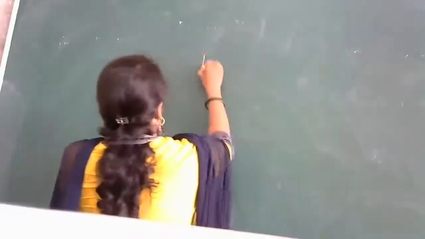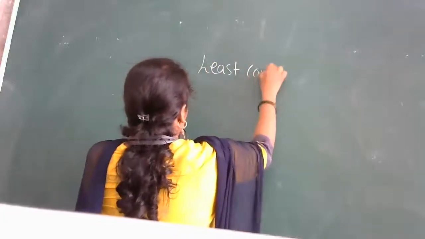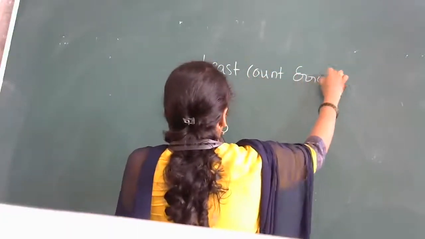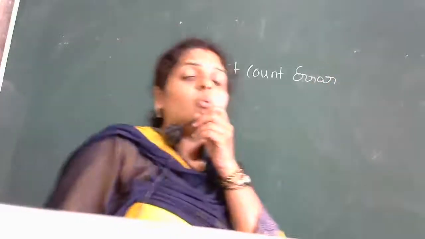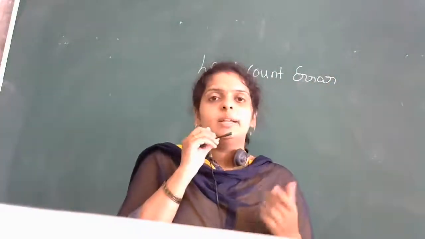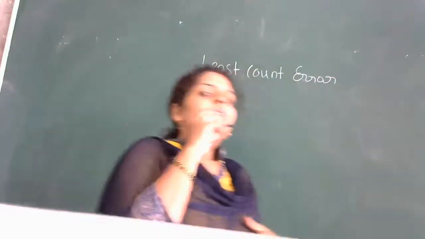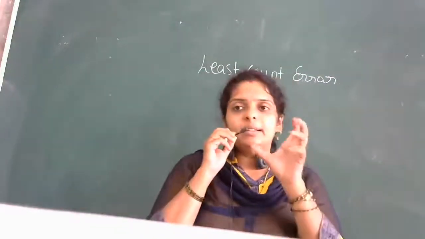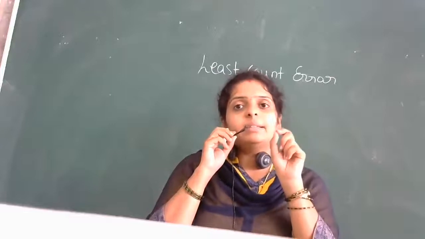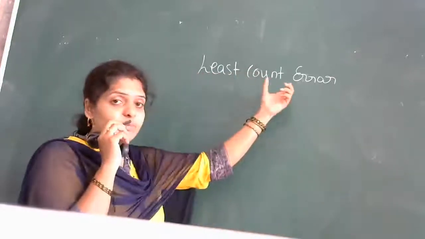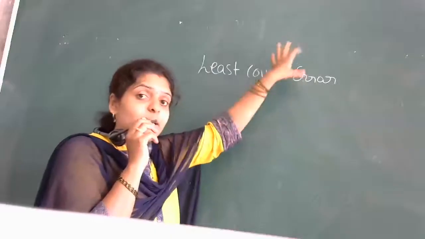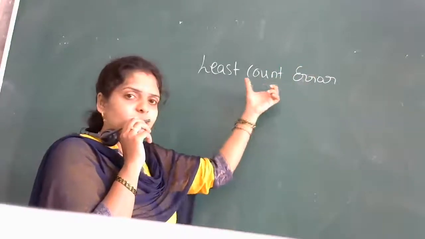What do you mean by this least count error? If you have a compass with you, you can take your regular measuring scale. Take your scale, there you can see that it is associated with the resolution of the instrument. Correct, it is the correct definition. So in simple language I'll tell you, take a scale. First we will see what do you mean by least count, later we will see least count error. If you understand least count, least count error is simple.